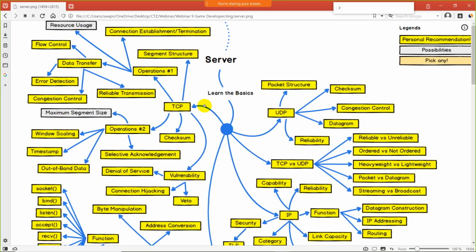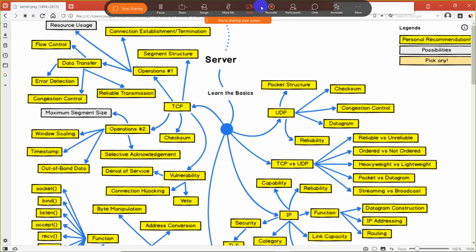For this we have some operations. Here you can see, where is the annotation here? Just a second, guys.